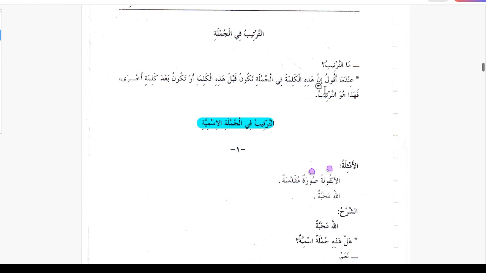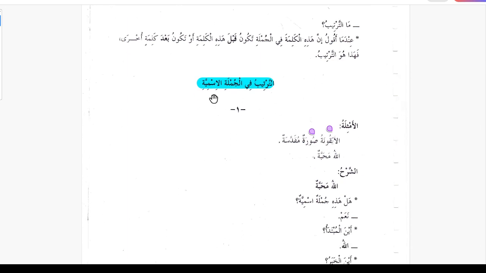What is the arrangement? So when I say that this kalima, this word in the sentence, is before this word, or after this word, so this is called tartib.